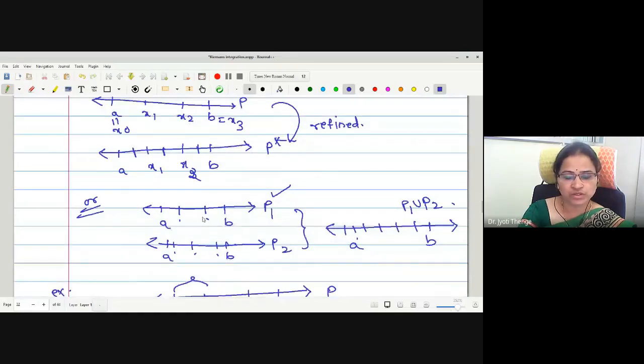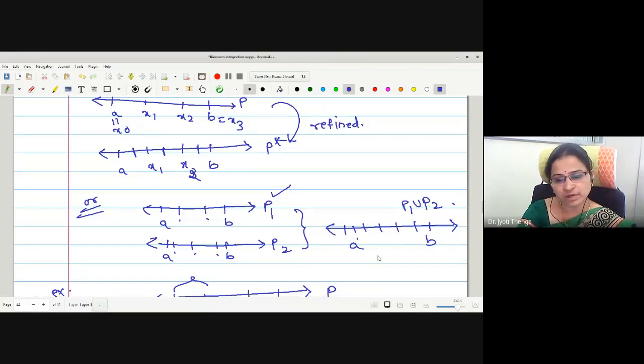These are the two partitions of the given interval AB. This is the first partition P1. Here I have marked these two points, P2. Then if I take P1 union P2, what will be the number of points between A and B? If I take the union, there will be in all 2 plus 3, 5 points in total from A to B.